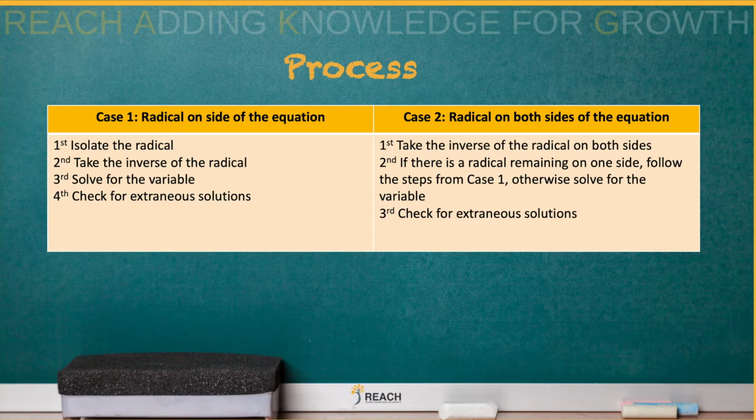Case 2, you're going to have a radical on both sides of the equation. Go ahead and take the inverse by squaring it if it's square root, cube it if it's cube root, and so forth. If the radical is remaining, you have to follow the steps of case 1 to isolate the radical. Otherwise, just solve for the variable and always check for extraneous solutions. And remember, if it works, it's a solution. If it does not work, it's not a solution. It's extraneous.